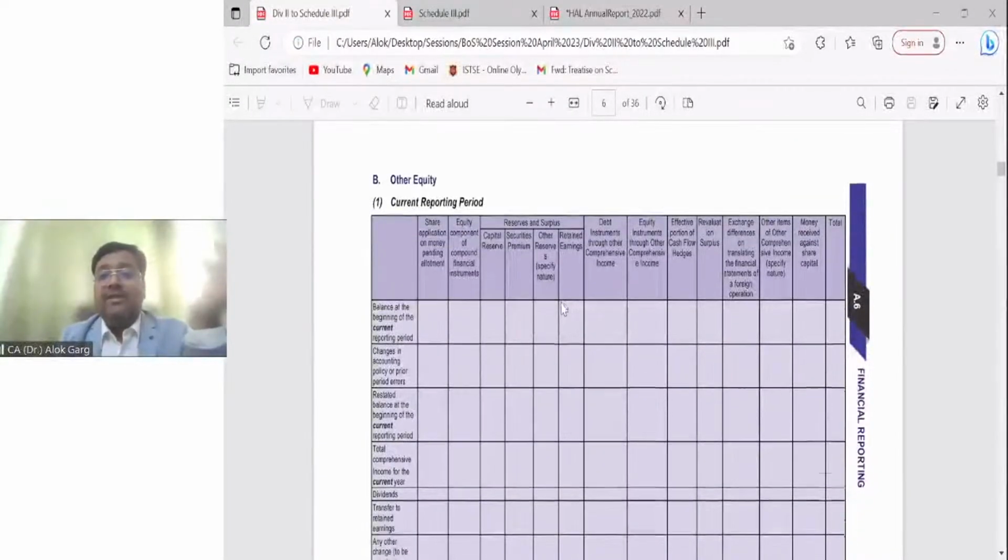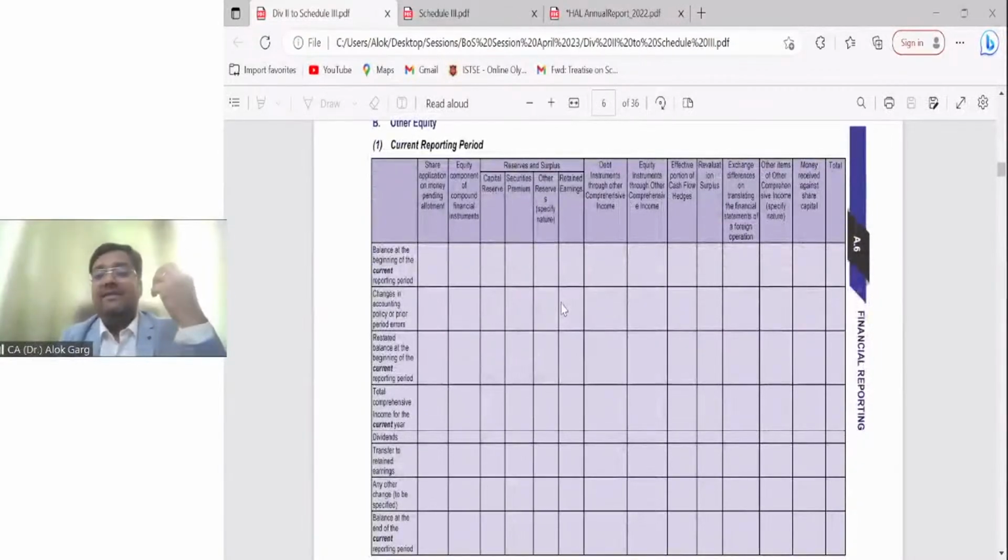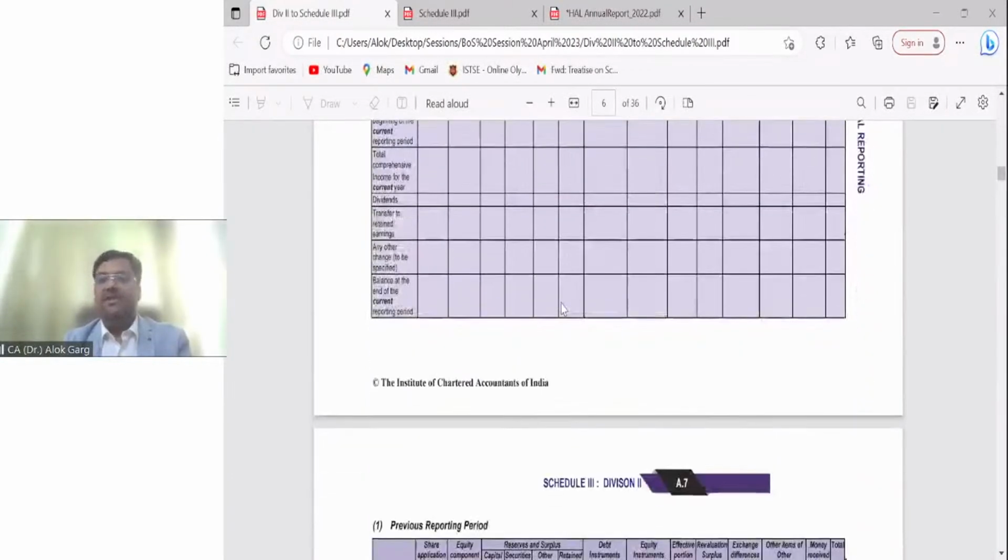So other equity: reconciliation of reserves and surplus, other comprehensive income is required to be given. When I'm telling you reconciliation, it means opening plus addition minus deletion equal to closing. So opening reserves, addition means, for example, in retained earning, there is an opening balance of retained earning. Whatever profit you have earned during the year will be added in the retained earning. If you have paid dividend, it will be reduced from the retained earning. Or if you have transferred to general reserve from retained earning, it will be reduced from your retained earning. Then whatever is left will come as a closing balance, right? So this is the format.